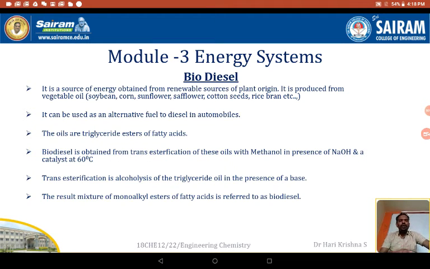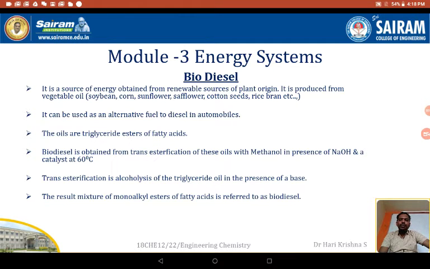It might be ethanol or methanol and a base. In presence of a base and alcohol, the triglycerides undergo transesterification, giving us biodiesel. The resulting mixture contains long chain fatty acid esters and glycerol. The glycerol is removed by chromatographic technique.